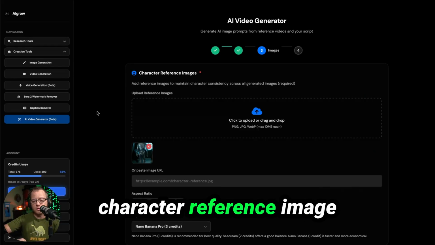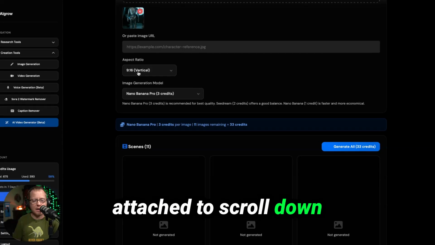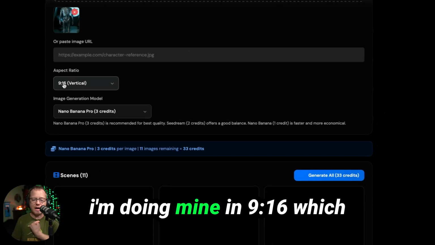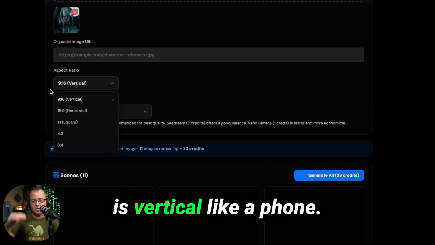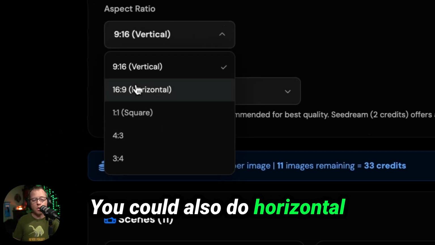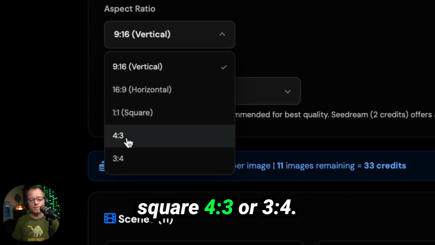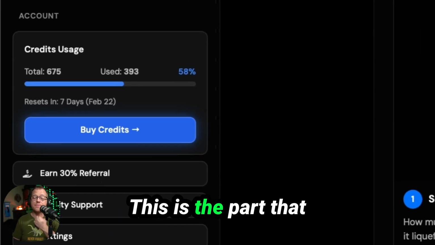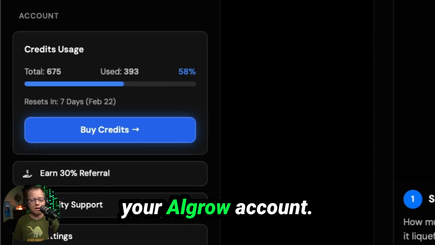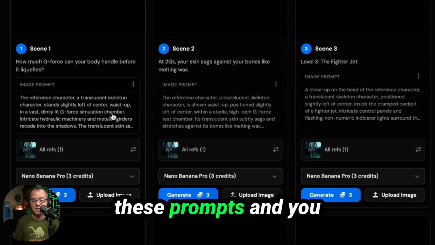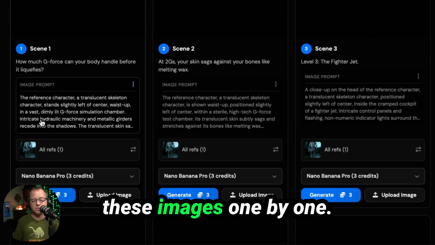Once you have your character reference image attached, just scroll down, pick your aspect ratio. I'm doing mine in 9:16, which is vertical like a phone. You could also do horizontal, square, 4:3, or 3:4. This is the part that you're gonna have to use some credits from your Algrow account. You're gonna look at these prompts and you are going to generate these images one by one.